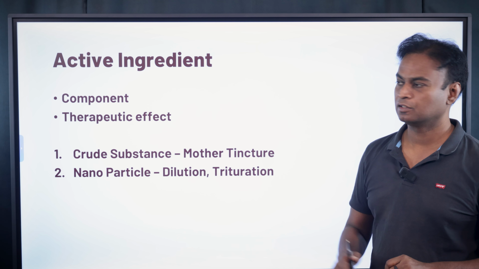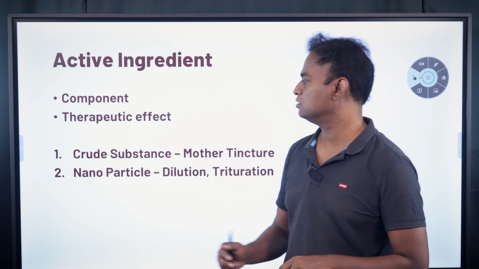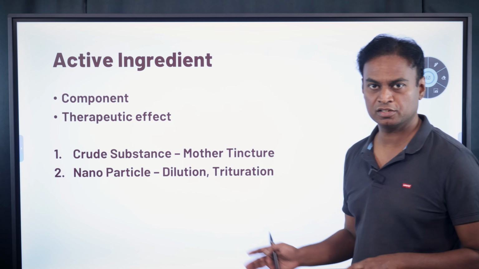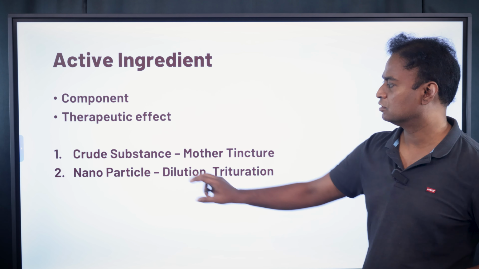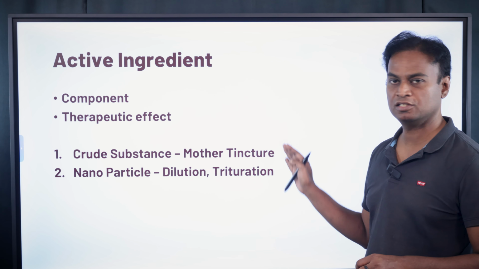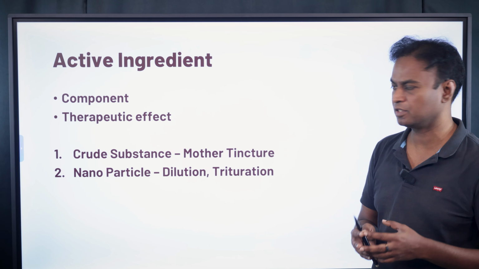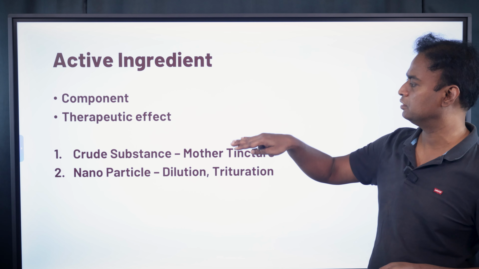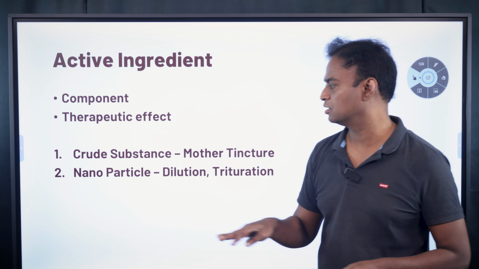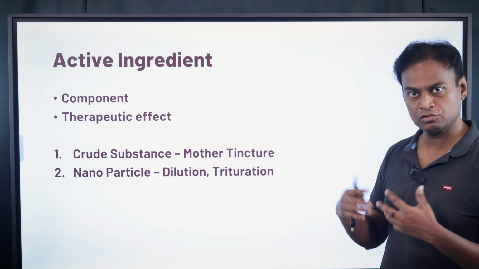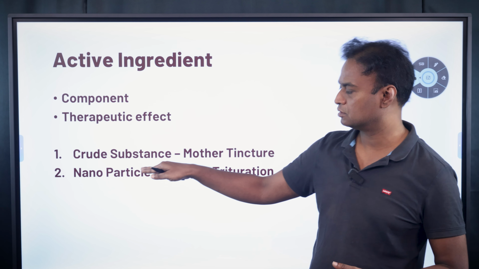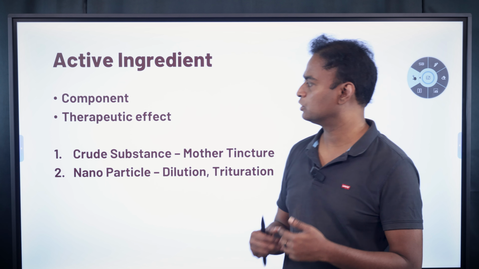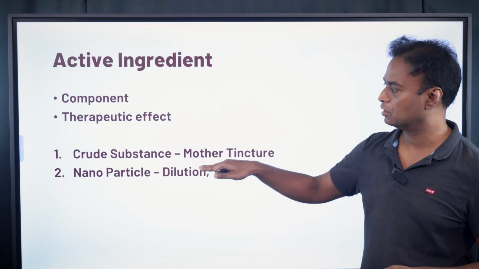In homeopathy, there are two types of active ingredients. One is the active substance that exists in the form of crude substance or in the form of nanoparticles. This crude substance is present in mother tincture. Normally, there are different types of medicines in homeopathy. Mother tincture is one of the categories. In mother tinctures, the active ingredient is present in the form of crude substance. But in dilutions and triturations, which are also types of medicine, the nanoparticles are existing. So in homeopathy, there are two types of active ingredients, that is crude substance or nanoparticle.